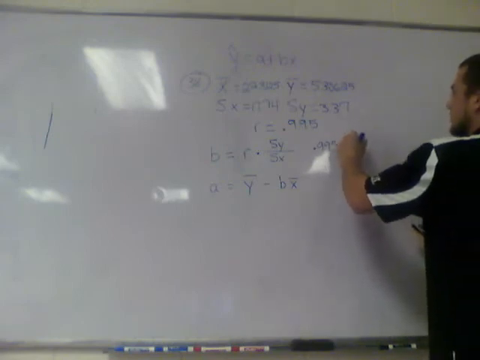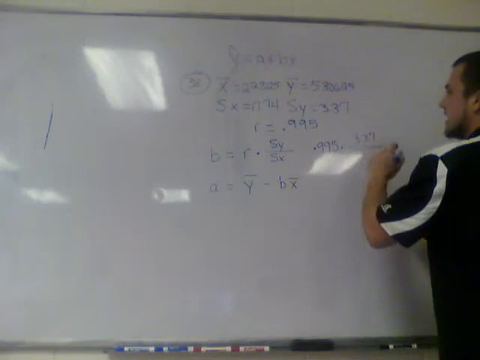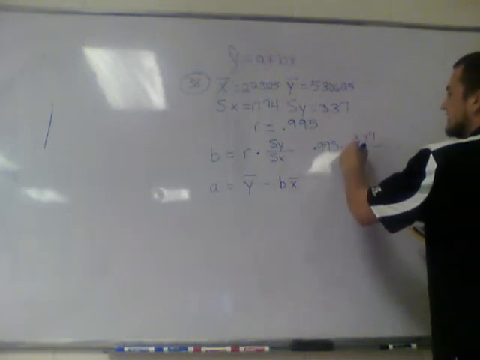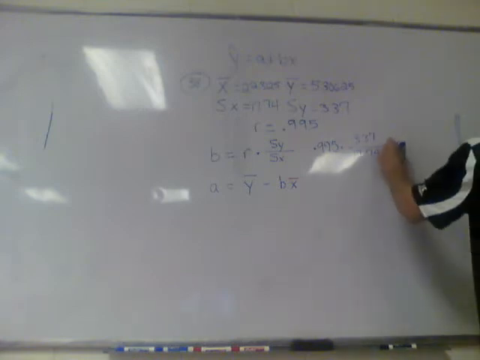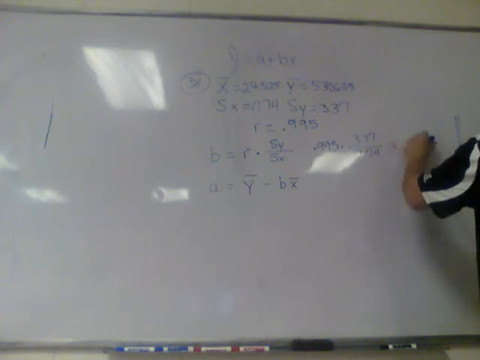is 3.37, divided by Sx, 17.74. Now, when we type that in our calculator, we get that the b should be, and let me check to make sure, but the b should be 0.1890.